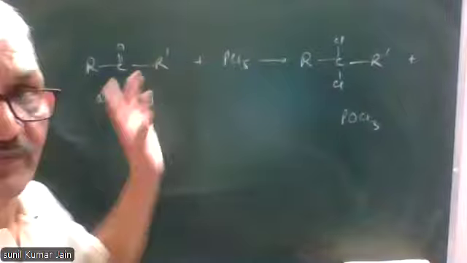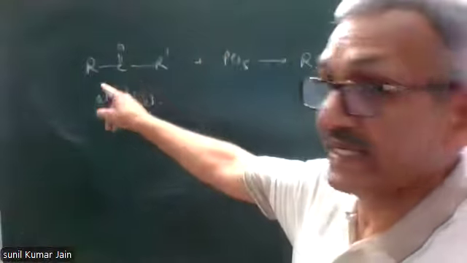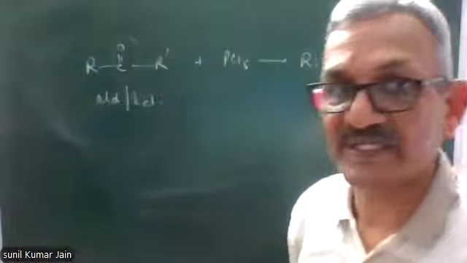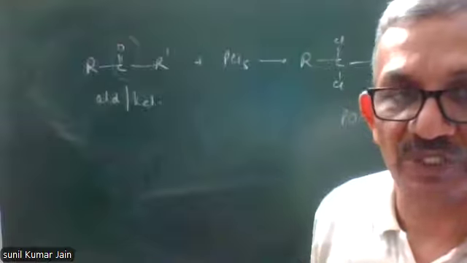If one of the R's is hydrogen, it is an aldehyde, otherwise it is a ketone. Reaction will basically take place at the C double bond O group called carbonyl group.